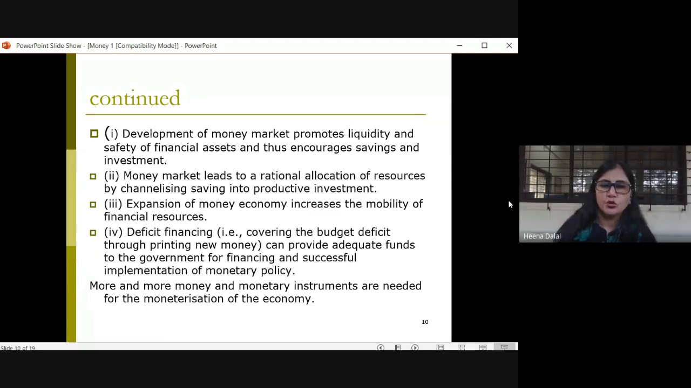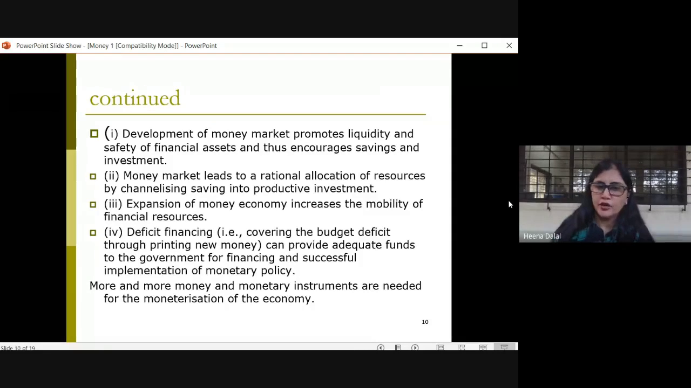So development of a money market will promote liquidity, of course. Liquidity is most important. Then safety of the financial assets. And this will help in encouraging the savings as well as the investments, right? Money market also leads to efficient, rational allocation of resources. And how is it possible? By channelizing the savings of the people into productive investment.